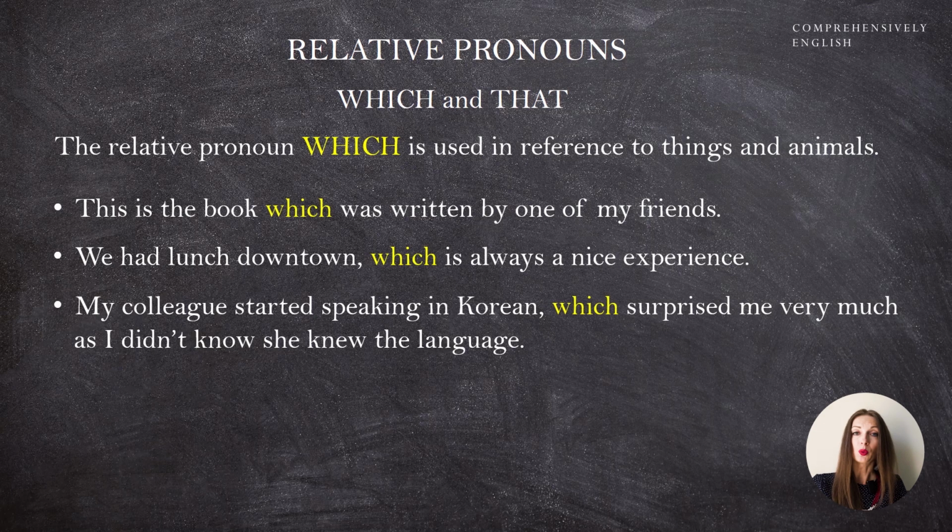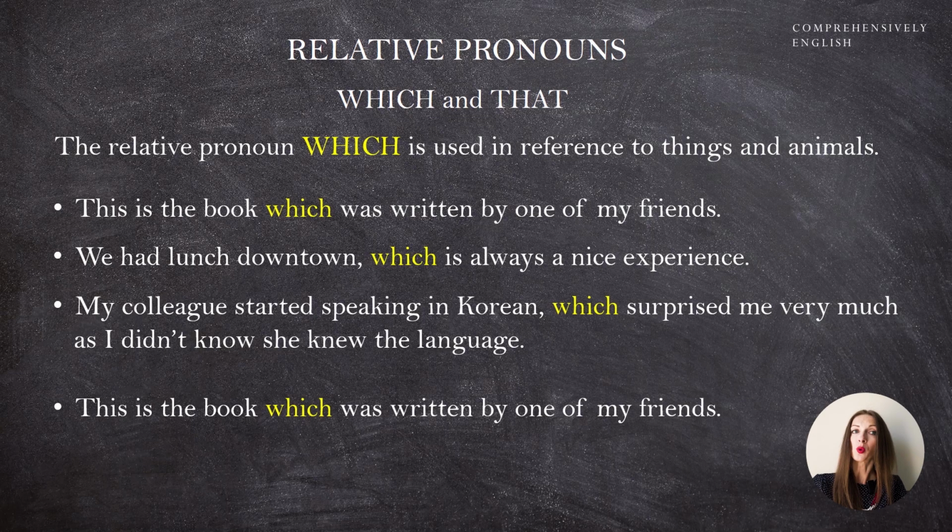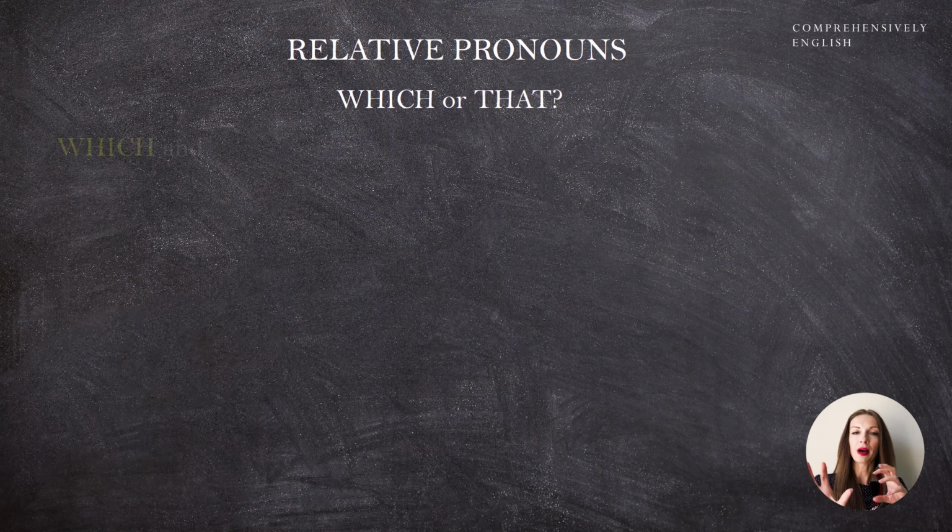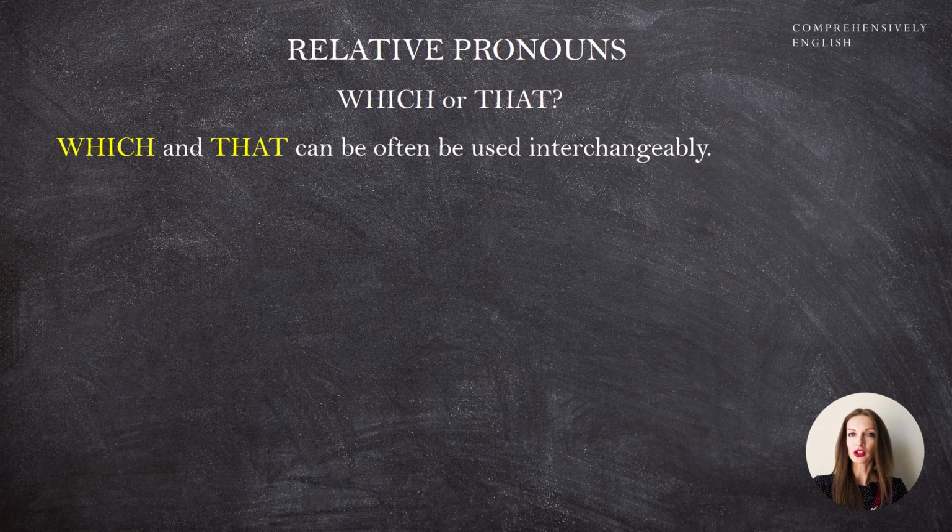But both which and that can introduce attributive clauses. For instance, this is the book which was written by one of my friends, or this is the book that was written by one of my friends. It doesn't matter whether you prefer which or that in such sentences. When we speak about the clauses that are introduced by which and that, we speak about restrictive and non-restrictive clauses. And this is something that I want to talk about in more detail because from my practice, I know it's a challenge for some students.